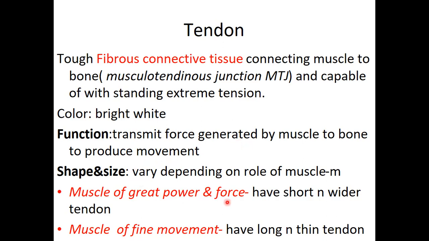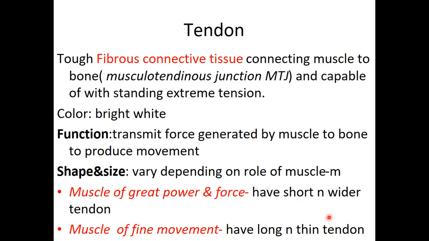Muscles of great power and force have short and wider tendons. Muscles that control fine movement, for example, muscles in the arms here, have long tendons. You find the muscle ends before the wrist, but the tendon goes all the way to the tip of the finger. If you try to move your fingers and look at your wrist, you see some bulging, more like ropes under the skin. Those are tendons, but the muscle has remained in the arm.